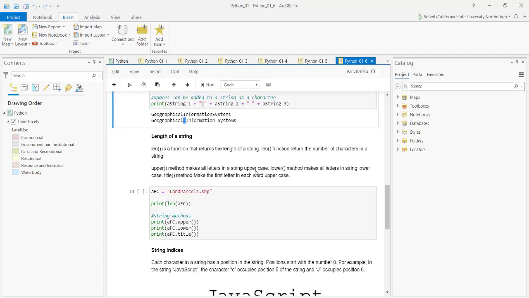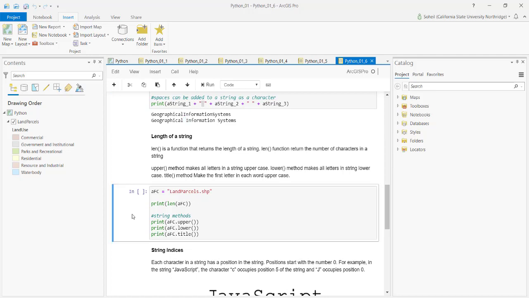Length of a string. Each string has a length, which is basically the number of characters we have. Sometimes it comes in handy because you want to create a field with only 8 characters, or you want to control whatever you write in your field in GIS. You want to have a 3 character type of codes. So we can check and understand the length of a string.